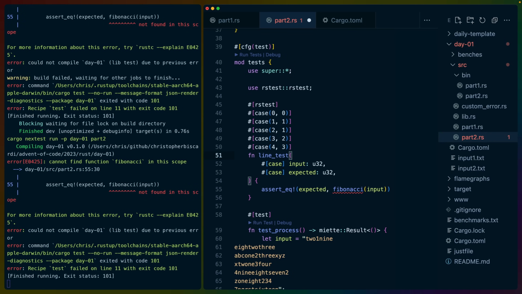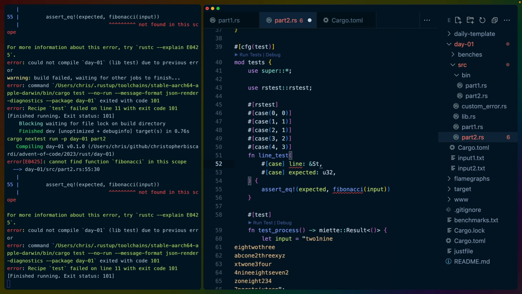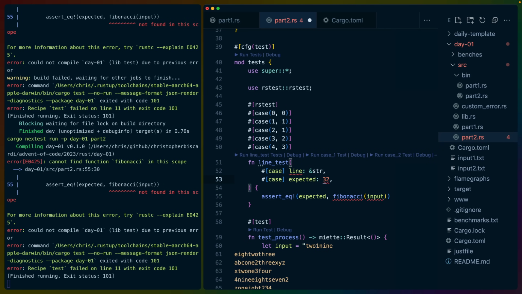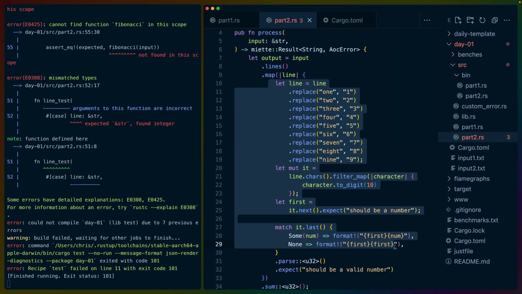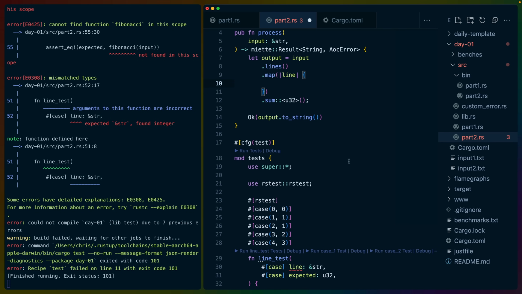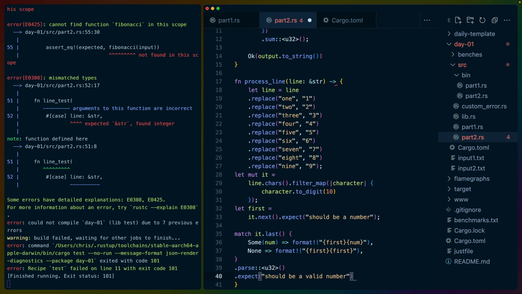Call this line test. We'll say line and expected, and line is going to be a string slice. And expected is going to be, I guess, the output here, right? So it'll be a U32. And then we'll call what? We basically need to take this and abstract it out into another function. This can be called process line. So fn process line. Still taking a string slice here, if I remember correctly. And we'll be returning a U32.